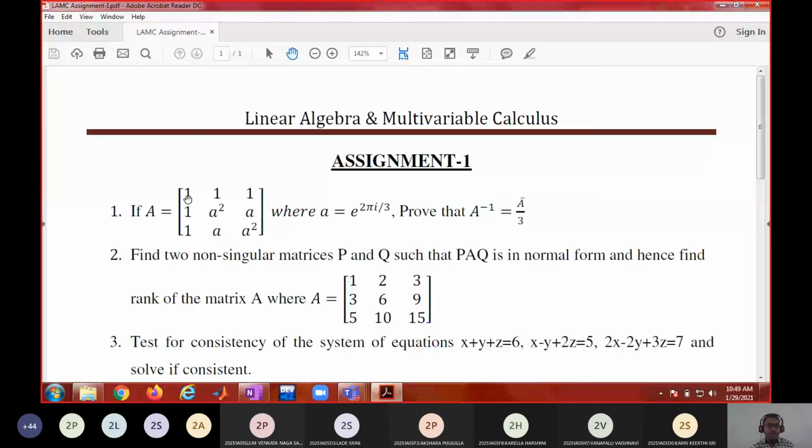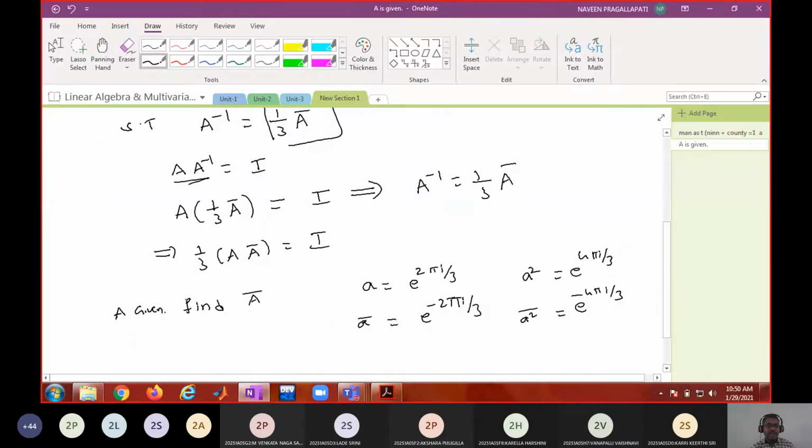Therefore, we substitute A with e power 2 pi i by 3 and A square with e power 4 pi i by 3. That is the matrix A. What is A bar? The conjugate of each of its elements. What is the conjugate of 1? 1. That's it. So find out A bar and show that 1 by 3 into A A bar equals I. Is it a difficult thing? It's simple algebra. Can you do it? Yes, sir.